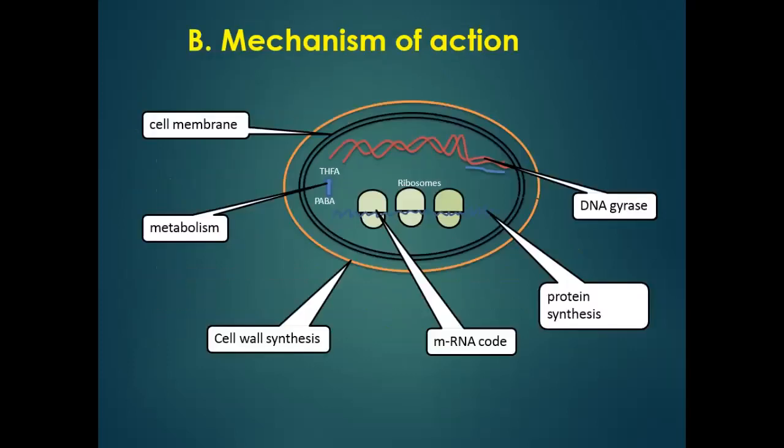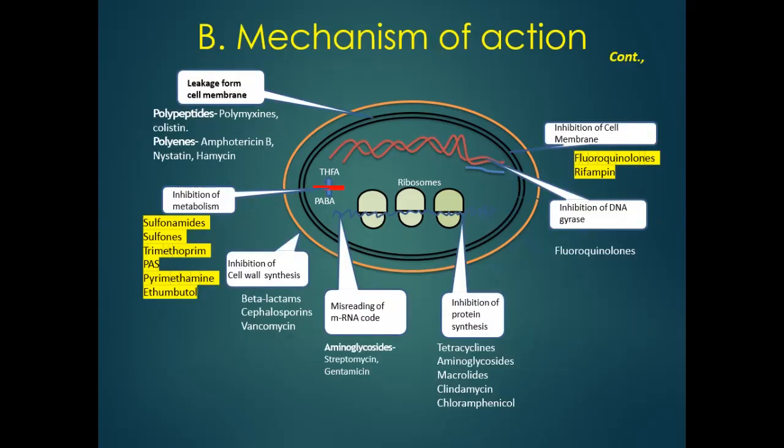Let's move to the second type of classification, based on the mechanism of action. If we look at the type of cell, we see there is a cell membrane, cell wall synthesis, messenger RNA code, protein synthesis, DNA gyrase. So we will see there is a leakage from the cell membrane.